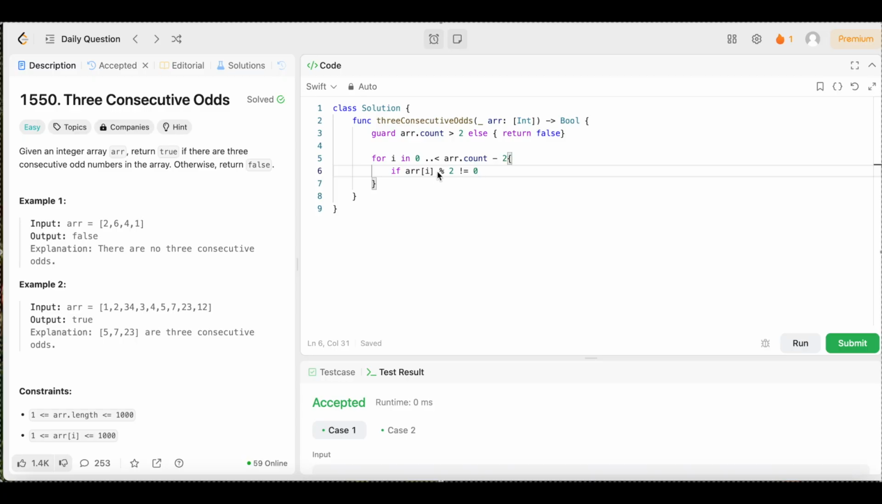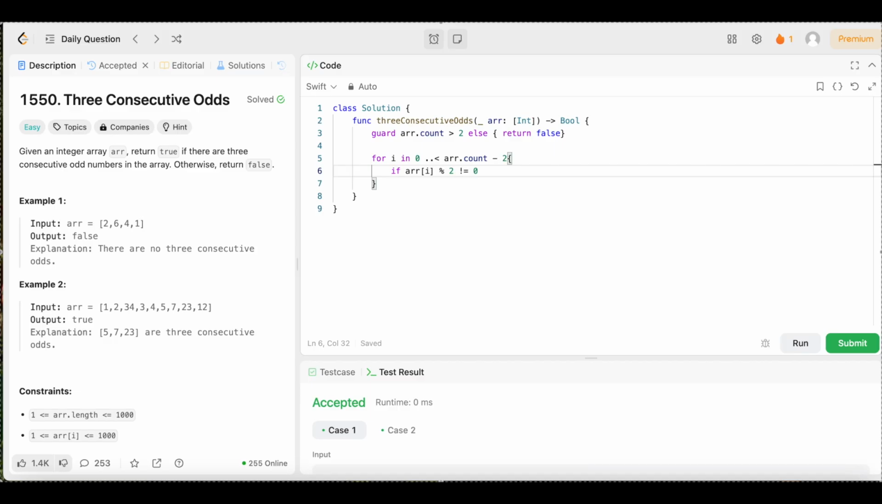So what this does right here is find the remainder for us. If we divide a number by 2 and the remainder is not 0, then we know it's an odd number. Because if we don't have any remainder when we divide by 2, that means it's an even number. But if we do have a remainder when we divide by 2, that means it's an odd number. So we're just checking to make sure that the remainder is not 0. And if it's not 0, that means we have 1 odd number. But remember, we need 3 odd numbers consecutively.